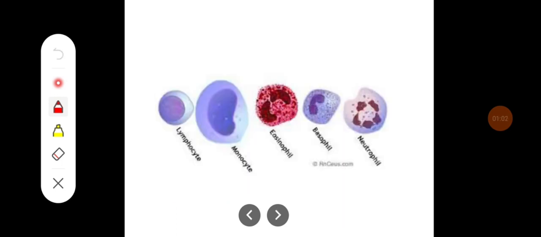These are the granulocytes and these are the agranulocytes. The granulocytes are the neutrophil, basophil, and eosinophils, whereas agranulocytes are mainly the monocyte and the lymphocytes. The neutrophil size is around 10 to 12 microns.